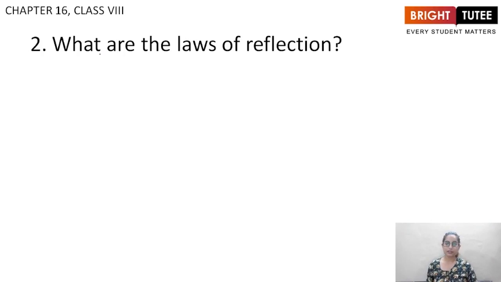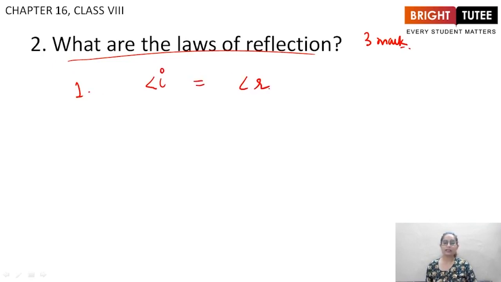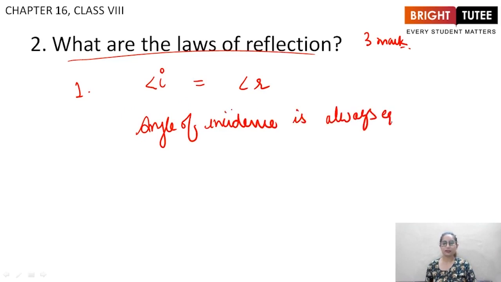Now the second question, what are the laws of reflection? This is a very important 3-mark question. First is that the angle of incidence is always equal to the angle of reflection.